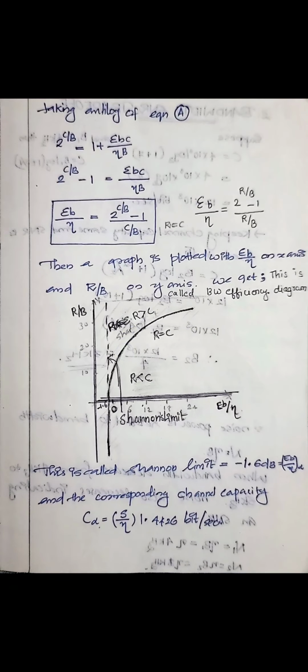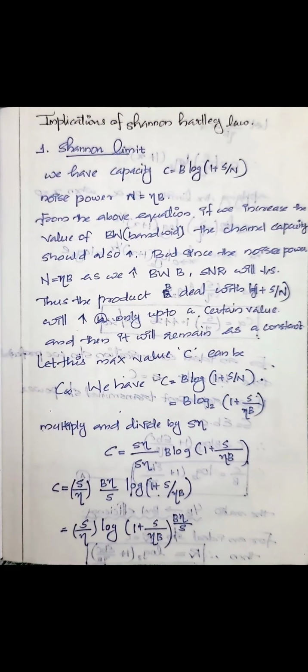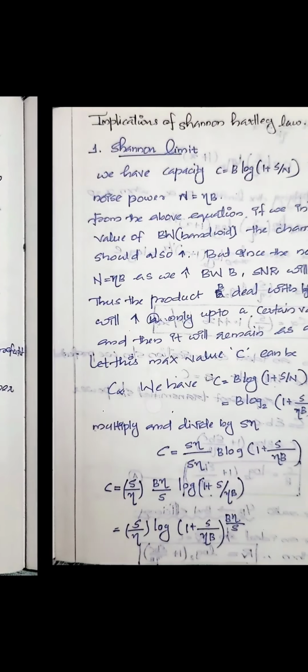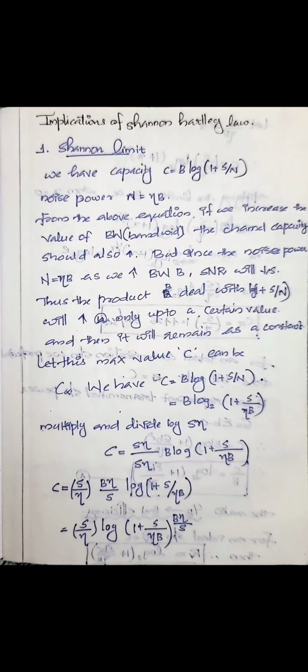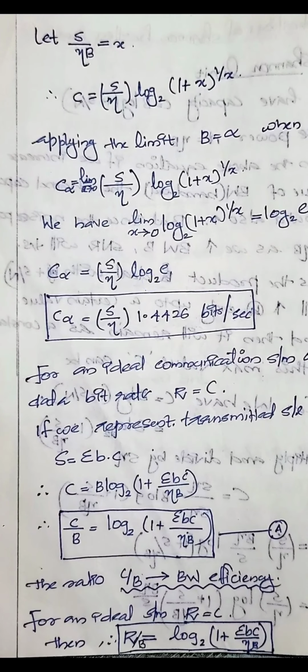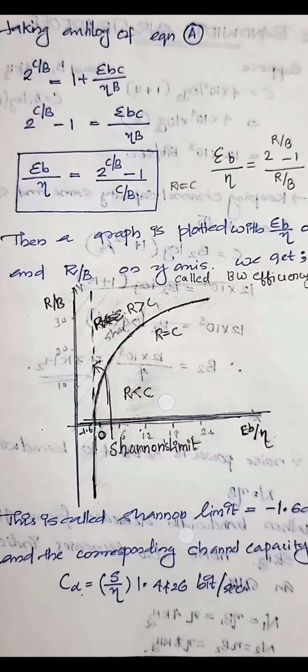Okay, so this is about the Shannon limit. Now we can go through the conclusions based on this Shannon limit. We discussed what the Shannon limit is, and in order to get higher capacity, we want to increase the bandwidth. At infinite bandwidth, we get a maximum capacity of S by eta into 1.4426, and this is the Shannon limit point.